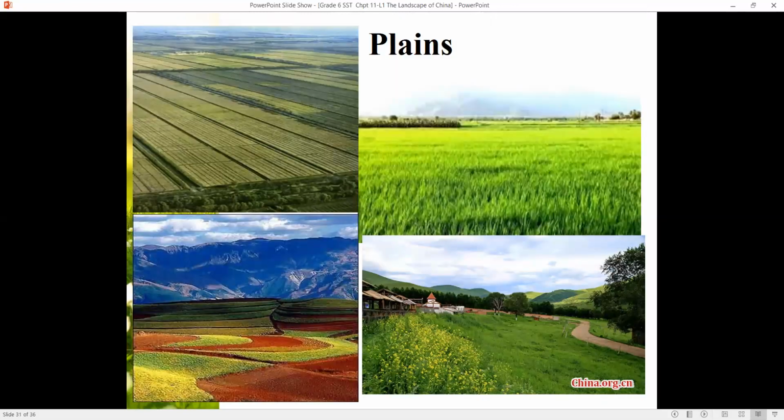Next we go to the plains. Now look at the beautiful pictures of the plains. You can see one with different colors, one near the countryside, and the white plains.